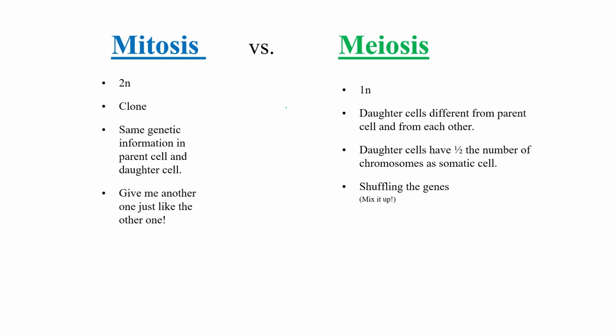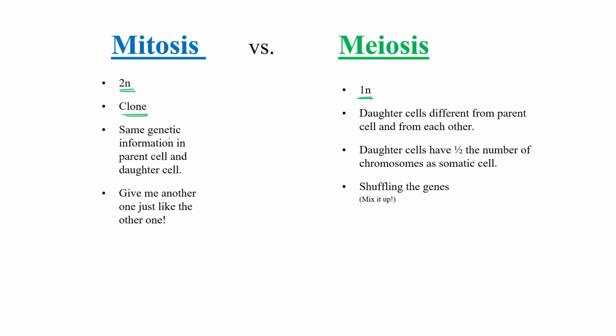Now, if we compare mitosis with meiosis, the number of chromosomes in the daughter cell in mitosis is 2n, diploid. In meiosis it is the haploid number, 1n. In mitosis these are clones. All the offspring are clones of their parents. While in meiosis, the daughter cell is different from its parent cell and from each other too.